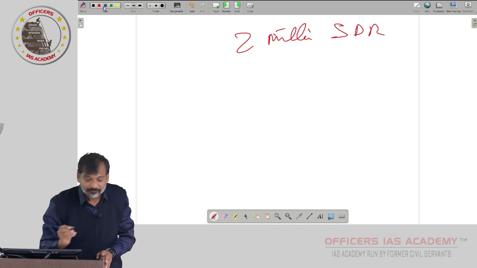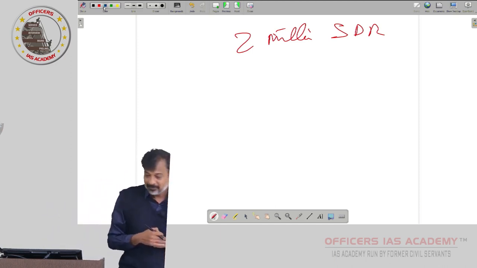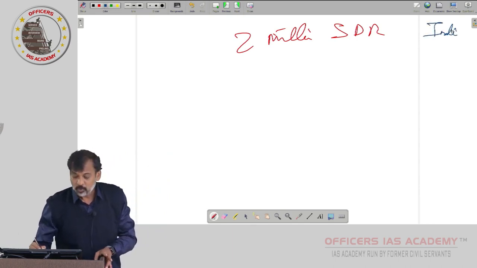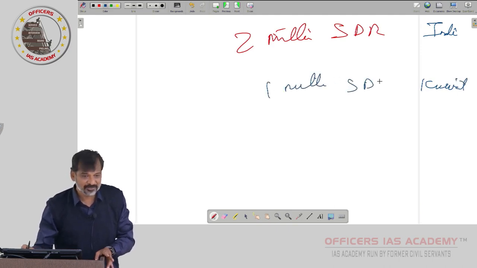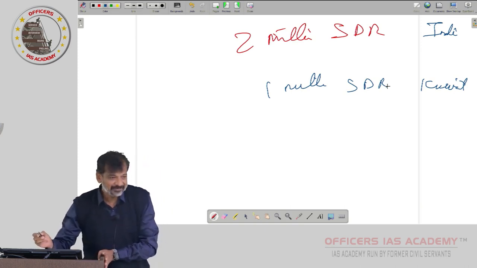So now you want to import crude oil from Kuwait. Let us assume India has been allocated 2 million SDR. Kuwait has been allocated, say, 1 million SDR according to their capacity, the quota system. 2 million means 20 lakh, na?